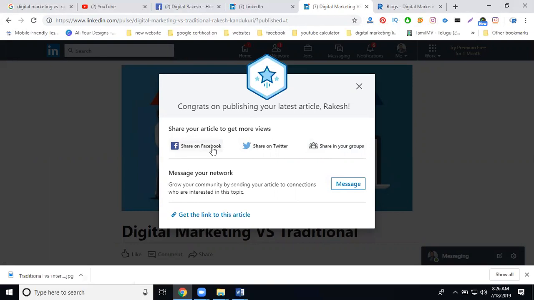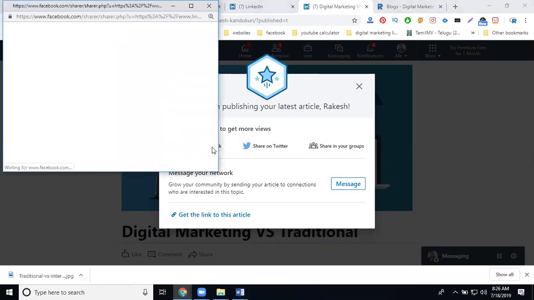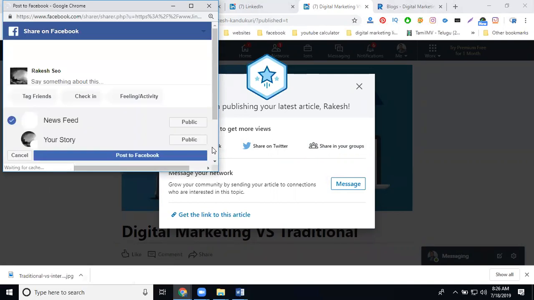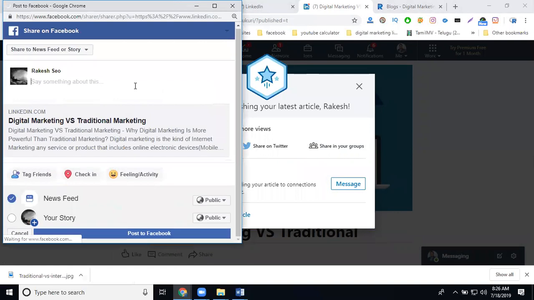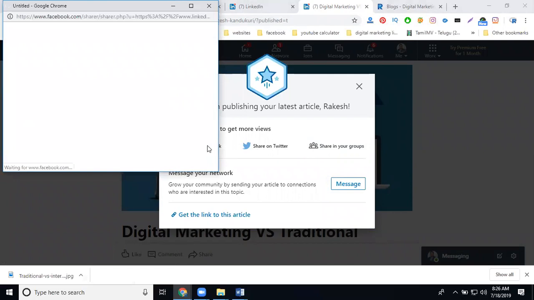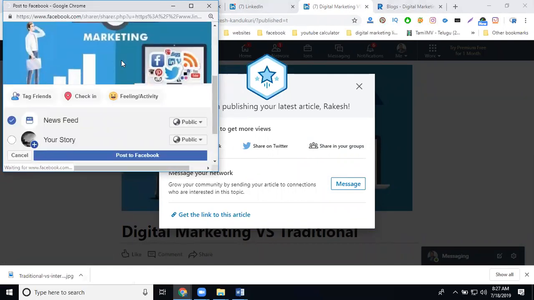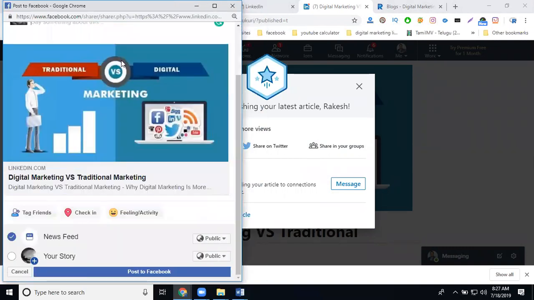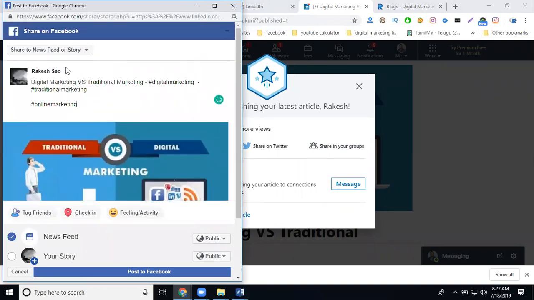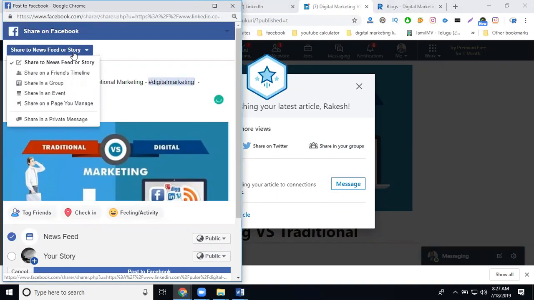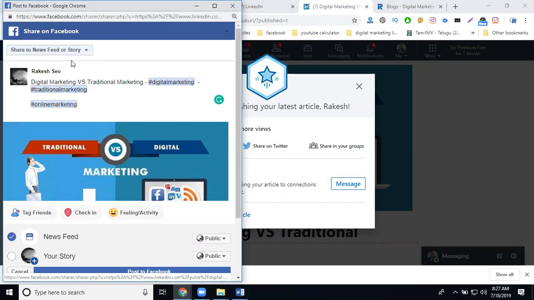So I'm sharing here. First to Facebook. You can check how Facebook displays it. The image is not there, so once again I'm clicking. First time, sometimes the image will not appear. That time, close it again and go to your page. Paste it. In this you can share to your story, timeline and anywhere.